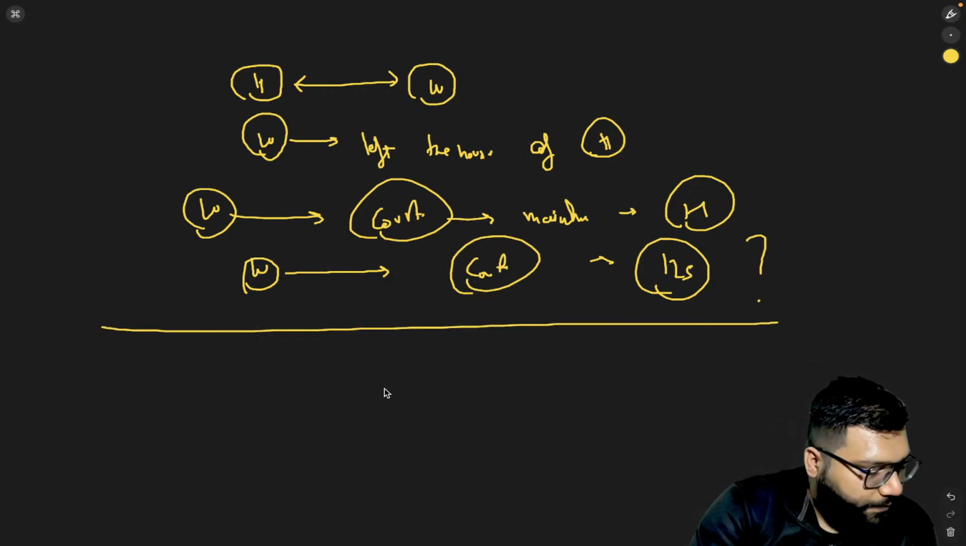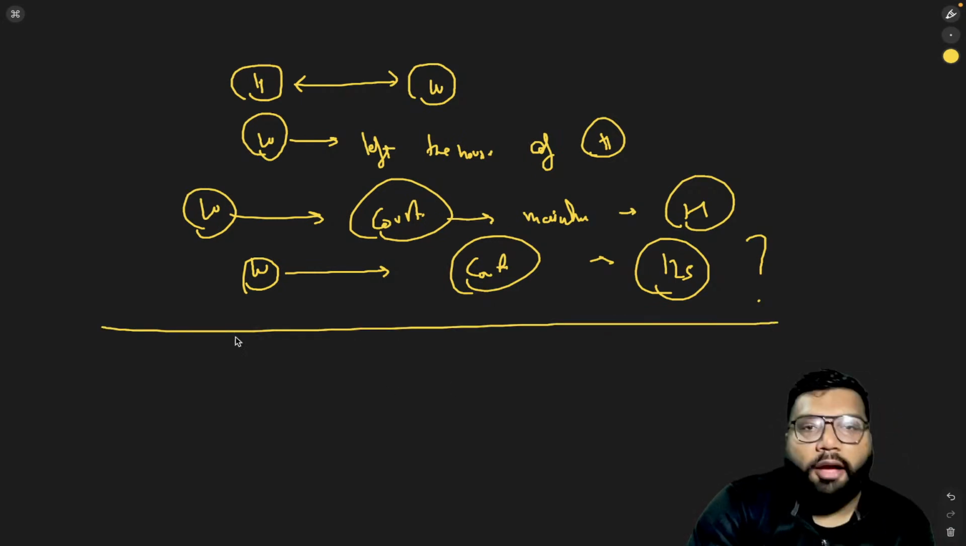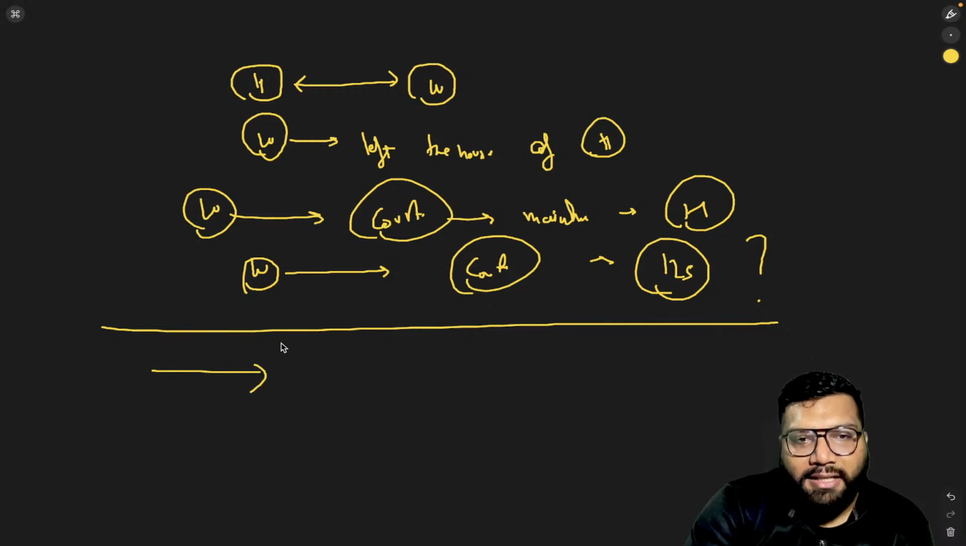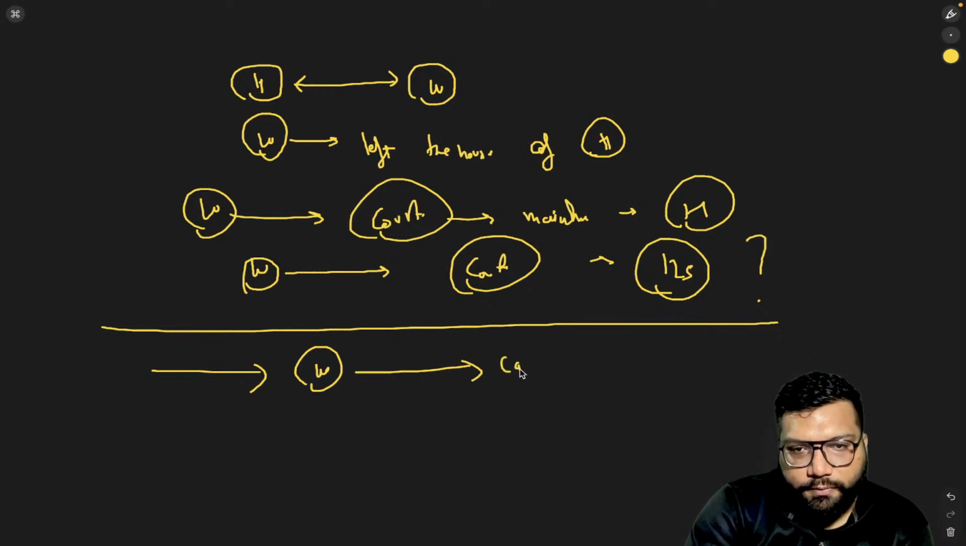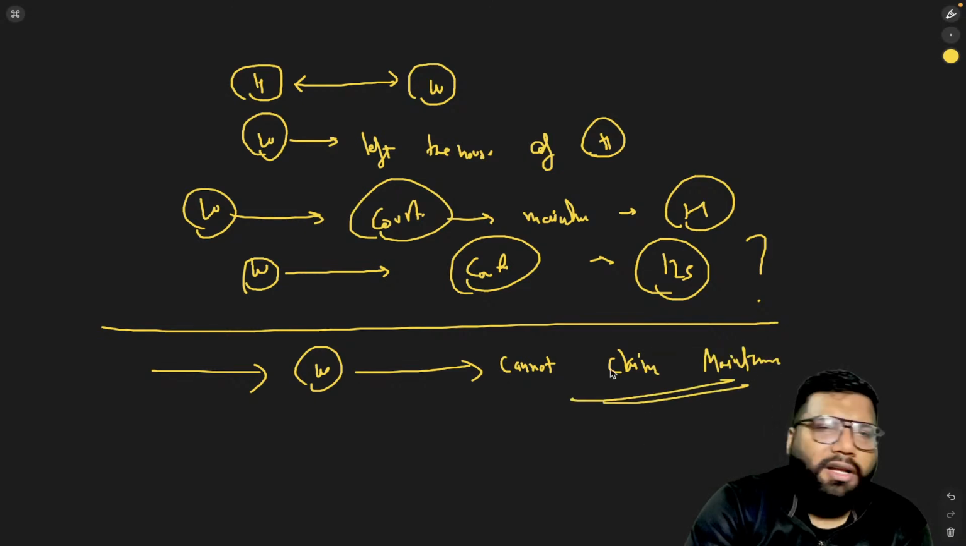Should I answer? Okay, now I'm answering this question. The answer is the wife cannot claim maintenance. Now coming to the reasoning, why not?